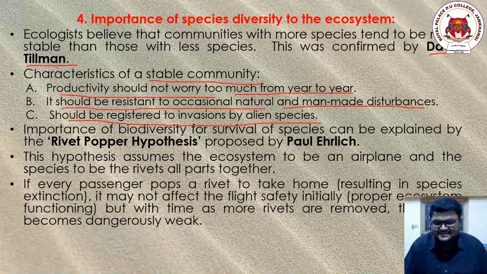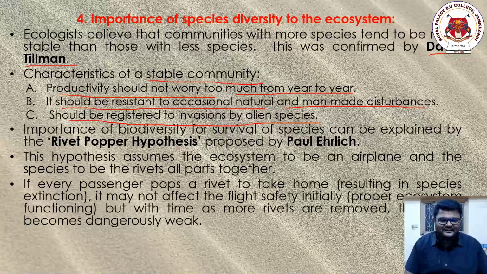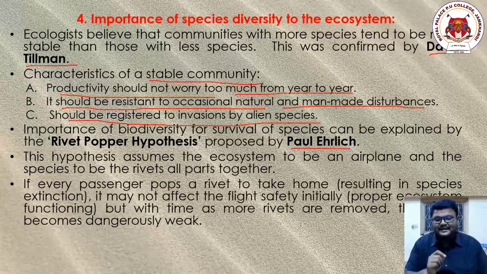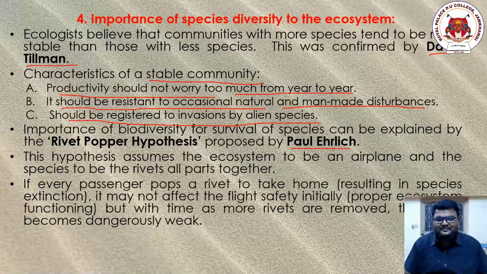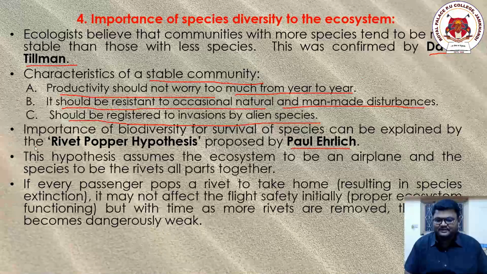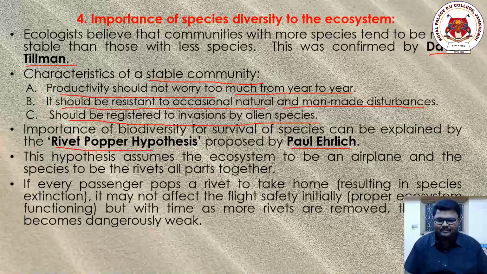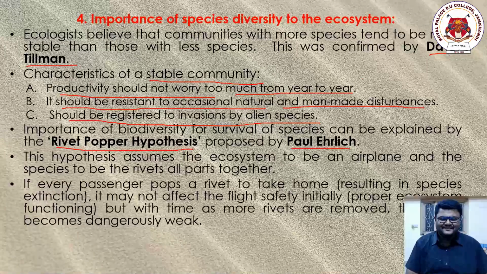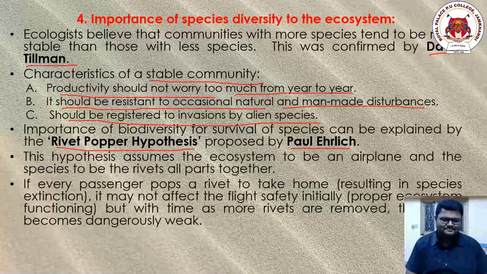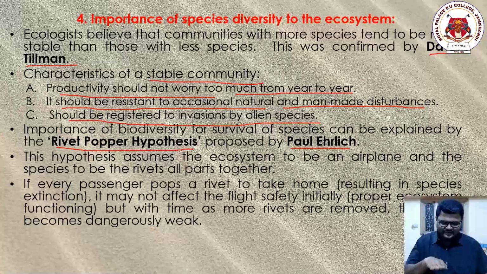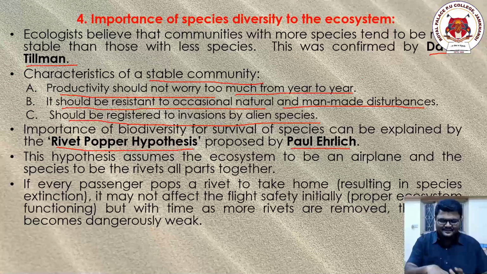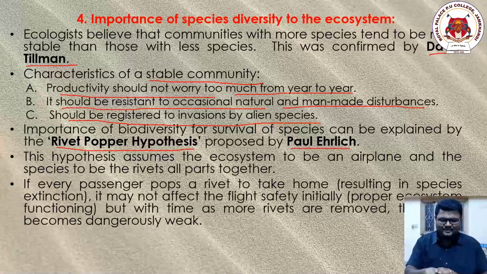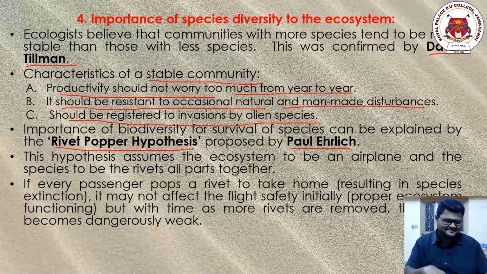Now, last but not the least, there was another scientist called Paul Ehrlich. I repeat, Paul Ehrlich. He explains the importance of species diversity with the rivet popper hypothesis. It is very easy to understand, very interesting to understand. Now consider there is an aeroplane. In this aeroplane there are passengers. One aeroplane, and there are passengers.